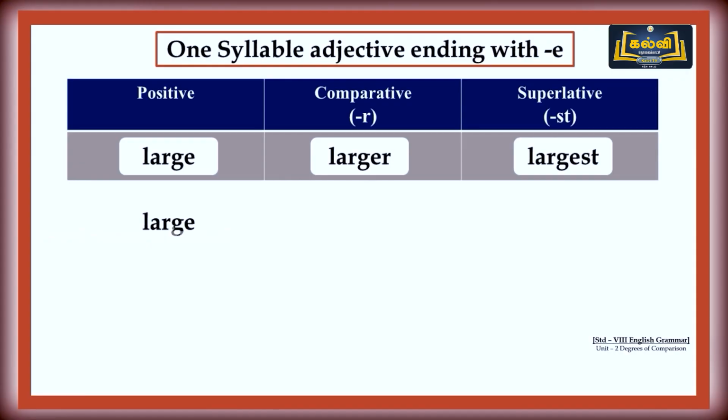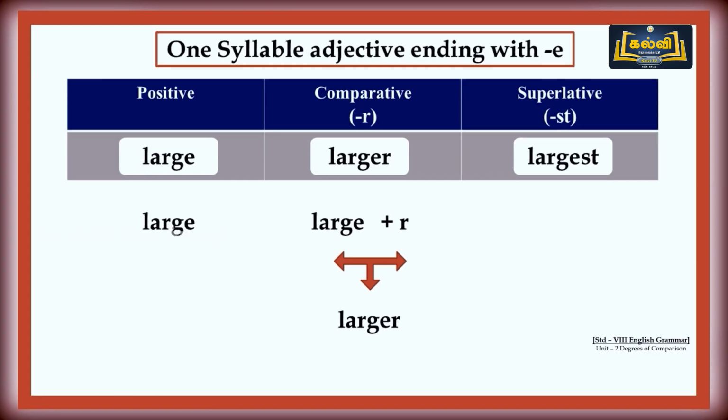Large is the positive form of an adjective. Here, the word large already ends with the letter E. In this case, we have to add R alone to convert it into the comparative form. Large plus R. What do we get? Larger. Then large plus ST for the superlative degree. What do we get? Largest. So large is the positive form, larger the comparative, and the third one the superlative.